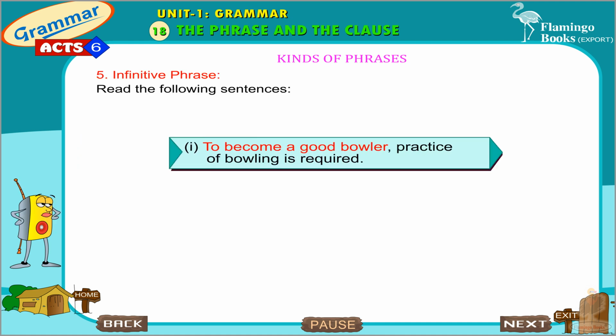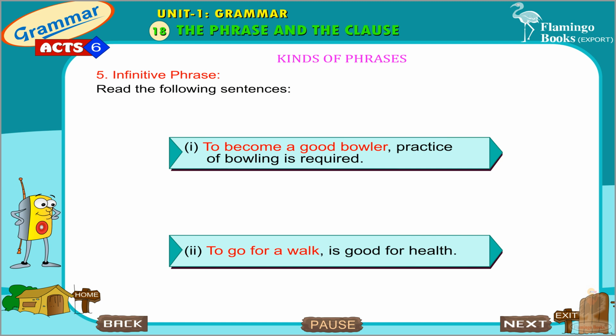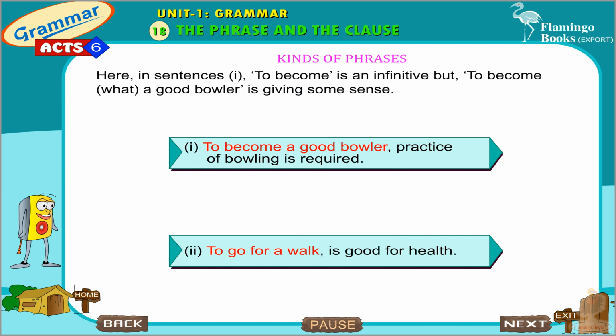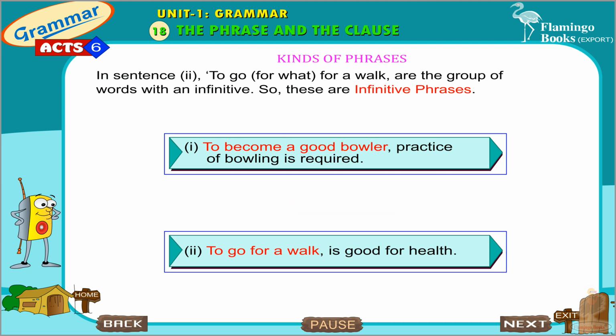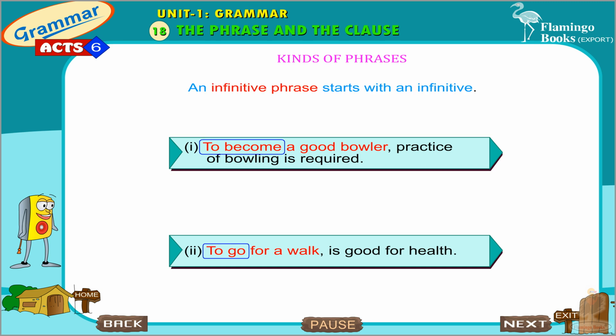Infinitive phrase. Read the following sentences. To become a good bowler, practice of bowling is required. To go for a walk is good for health. Here, in sentence 1, to become is an infinitive, but to become what? A good bowler is giving some sense. In sentence 2, to go for what? For a walk are the group of words with an infinitive. So these are infinitive phrases. An infinitive phrase starts with an infinitive.